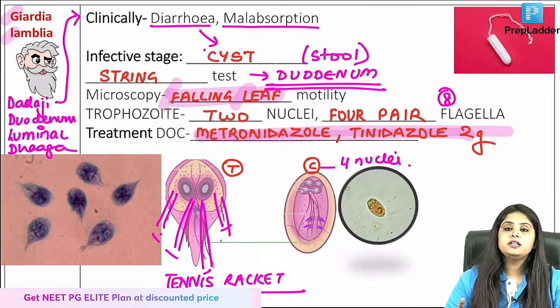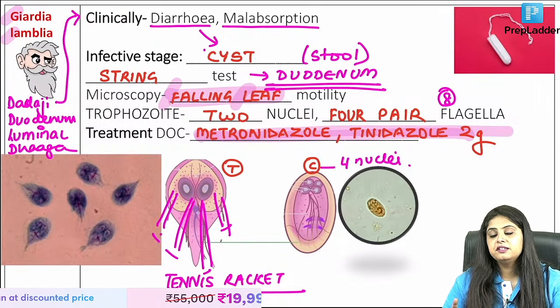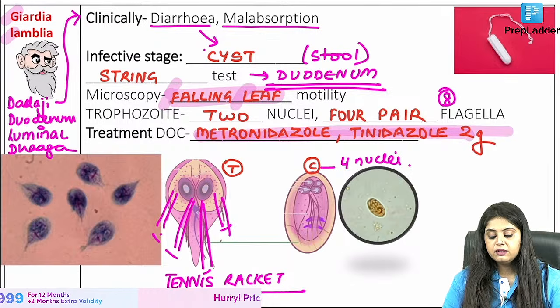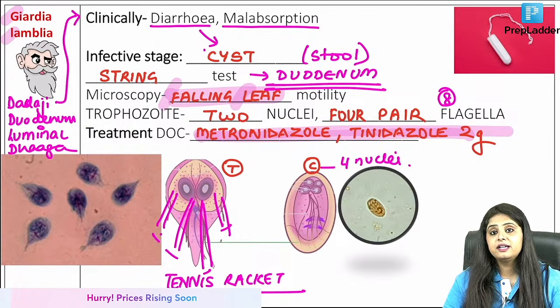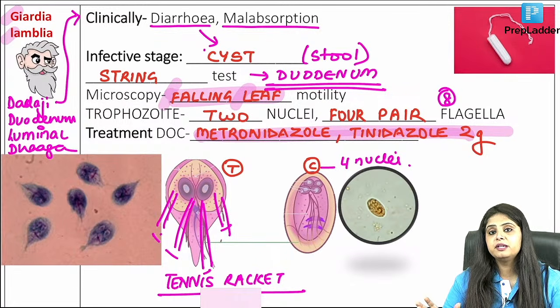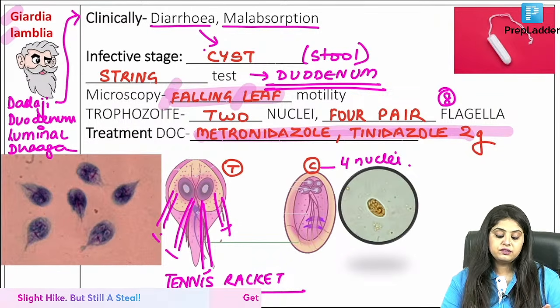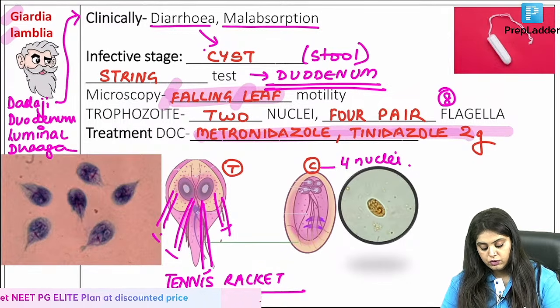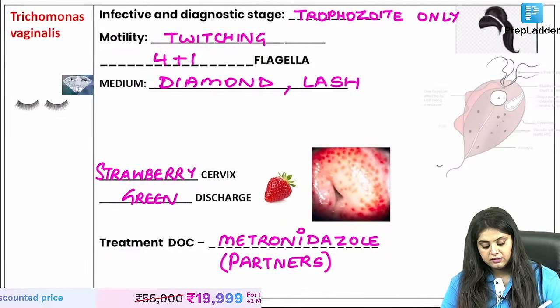Now in patho, did I teach you? There is one disease in which you see the tennis racket Birbeck granules. Langerhans cell histiocytosis also has Birbeck granules showing you tennis racket, which you were taught in patho. Now tennis racket appearance is somewhere seen in Dadaji also, that is Giardia lamblia. Very commonly you confuse this with this organism.